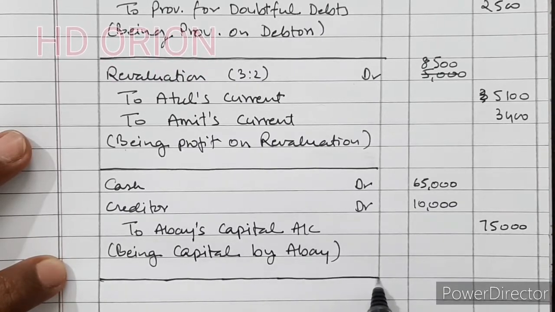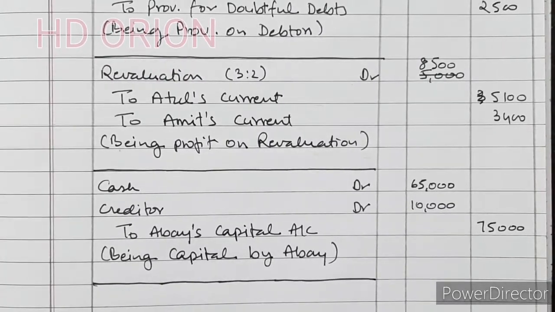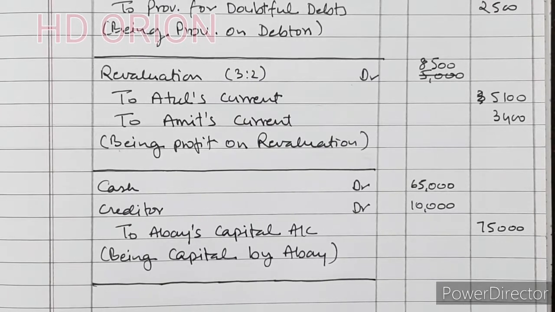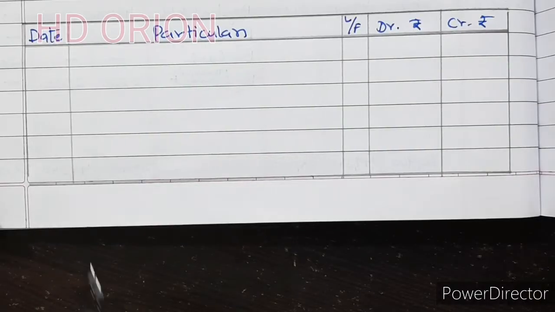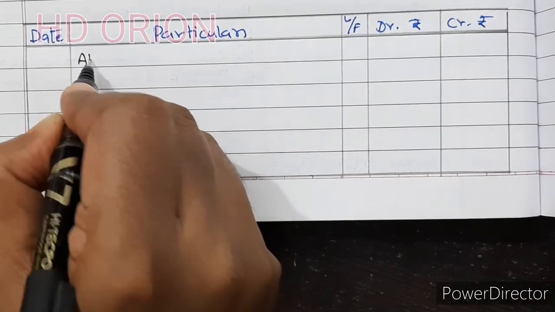Now Abhay is not bringing his portion of goodwill. It is not stated in the question. So from his current account, treatment of goodwill will be done. Let us see. So Abhay's current account debited